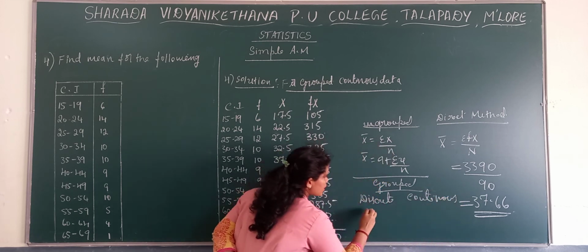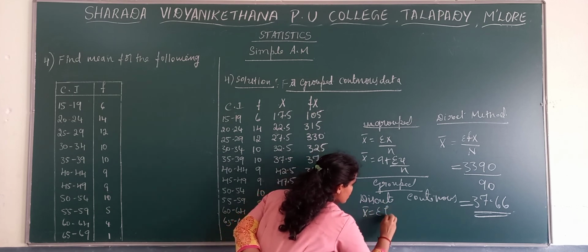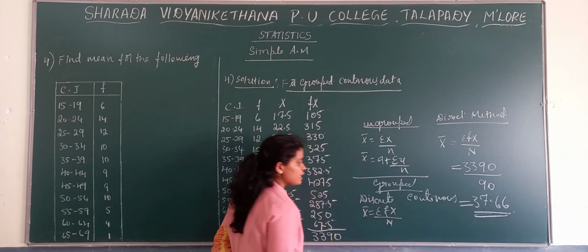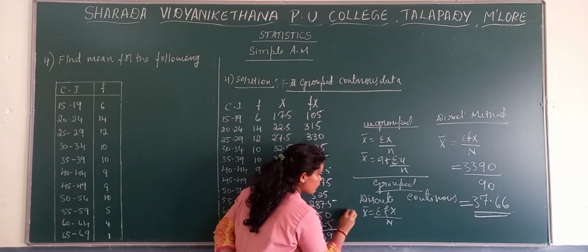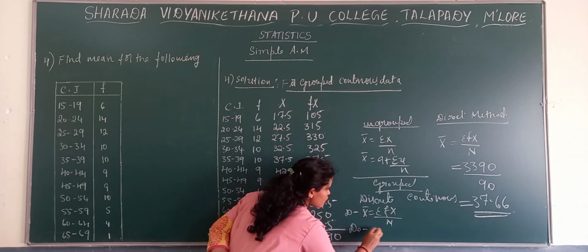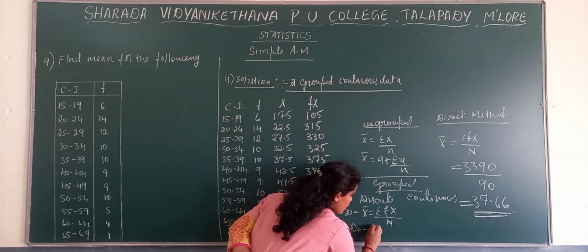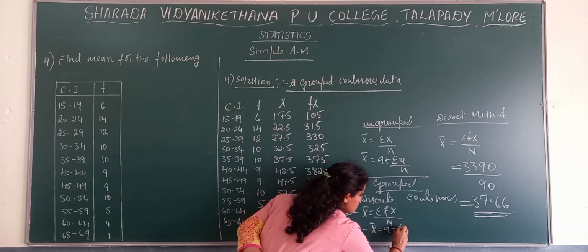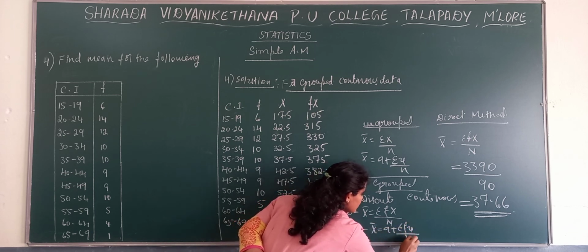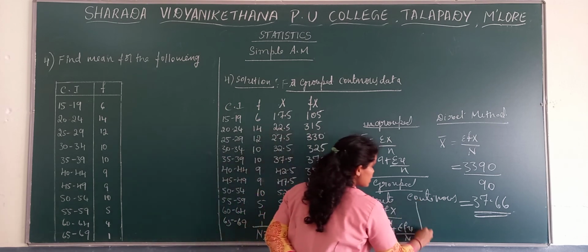In case of discrete, we have the formula sigma fx by capital N, that is in case of the direct method. And if it is the deviation method, x bar is equal to a plus sigma fu by n. This is in case of discrete.